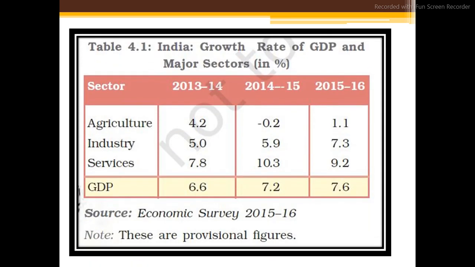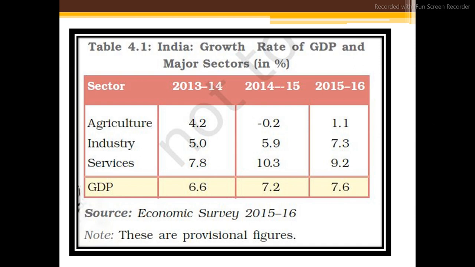So here we are observing table 4.1, the India growth rate of GDP and the major sectors, percentage-wise. As we are observing, agriculture, industry and services, that means the primary, secondary and tertiary sectors. We are going to discuss these three sectors of the Indian economy soon in chapter number 2. The source is the Economic Survey of 2015-16. These are provisional figures.